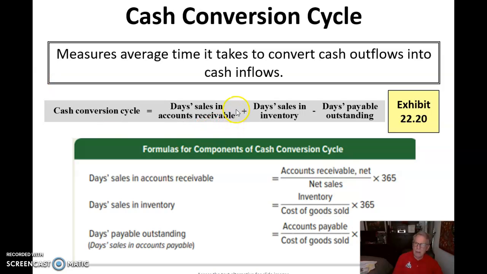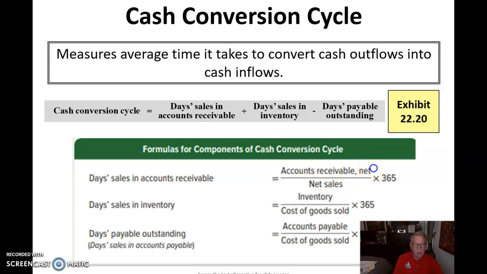So your days sales in accounts receivable plus your days sales in inventory less your days in payables. So in that case, we would need to calculate the days sales in accounts receivable and inventory and payables. And those are the formulas for calculating that.